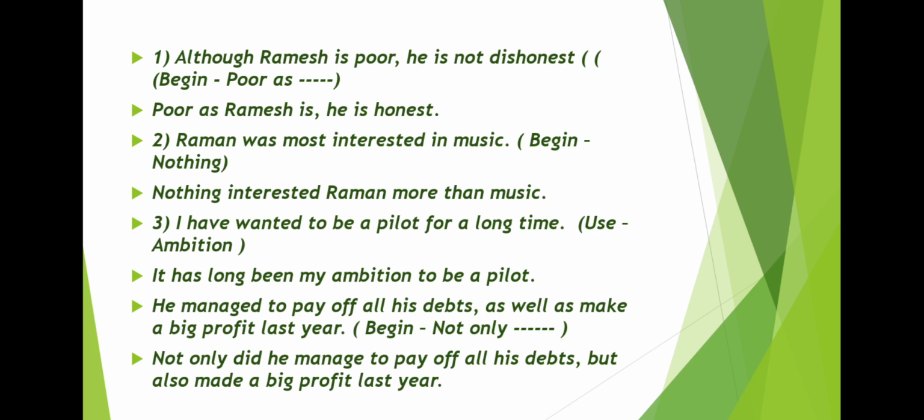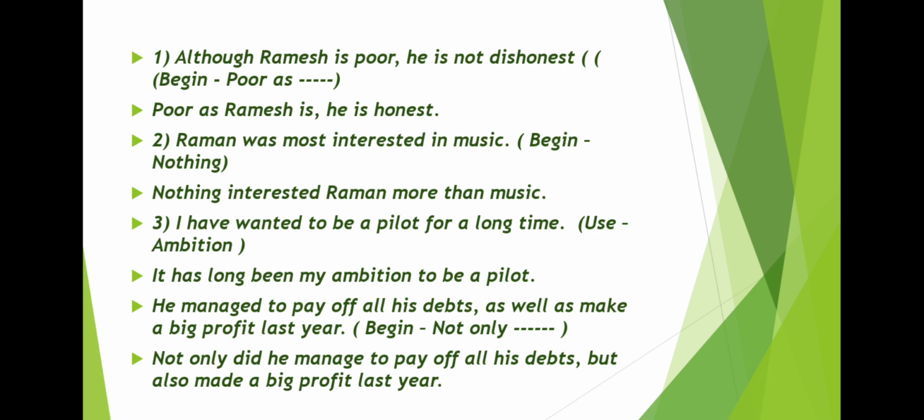Okay. Next. I have wanted to be a pilot for a long time. Okay, that is my interest is pilot. And you have to use ambition. So it's my ambition. Okay, you will not use the word have wanted because you have to use ambition. Look, I have used it in this way. It has long been my ambition to be a pilot. Okay, remember, you cannot change the meaning.